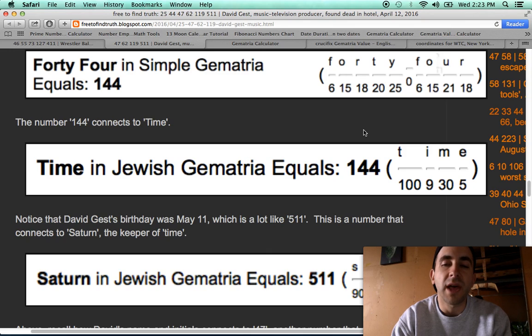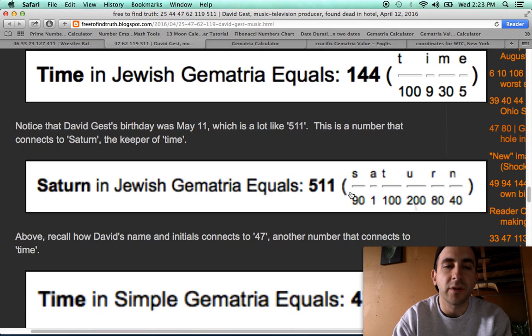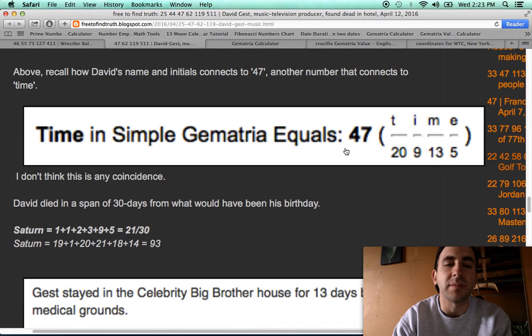They are the numbers of life. You think about our calendar, 12 months in the year, 12 hours in the morning, 12 hours in the evening, 12 in time and measurement, inches in a foot. Anyhow, Saturn's the keeper of time, and all of these numbers have relationships. Time also has gematria of 47. Remember, we began with his name, David Allen Gest, which equals 47.